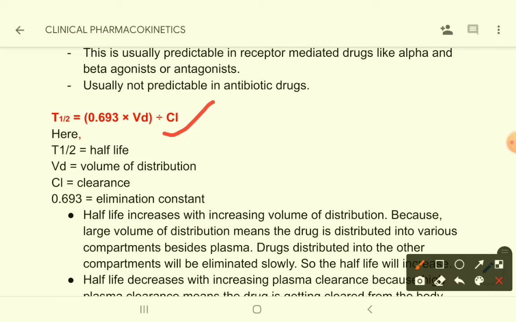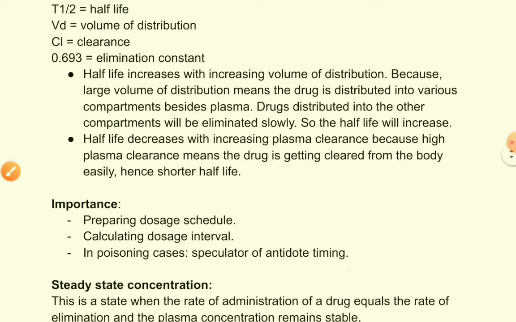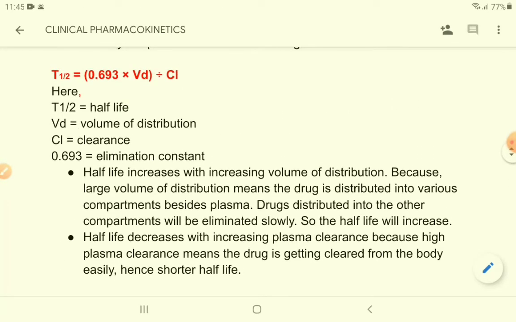Okay, so here T half is half-life, Vd is volume of distribution, Cl is clearance, and 0.693 we have got this one from the elimination constant. Now half-life increases with increasing volume of distribution. From the equation you can see that half-life is proportional to volume of distribution and half-life is inversely proportional to clearance.